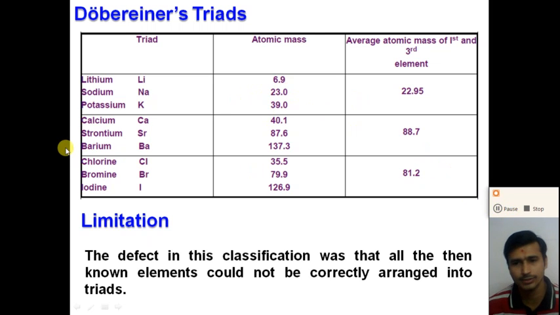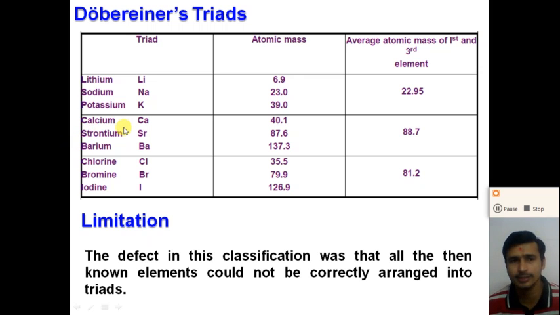So understand, dear student, what is Döbereiner's law of triads, right? In the law of triads, a group of three elements is placed in increasing order of their atomic mass. The atomic mass of the middle element is approximately equal to the average of the atomic mass of the other two elements.